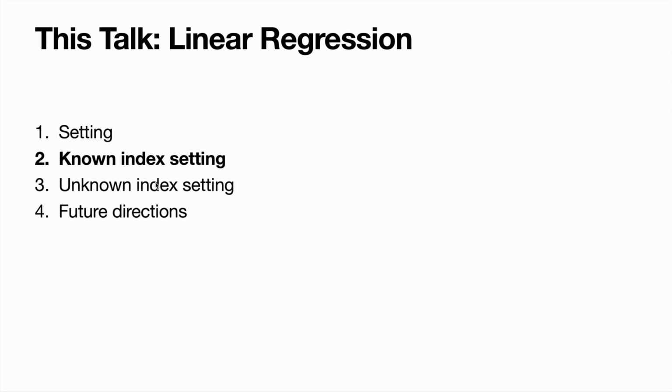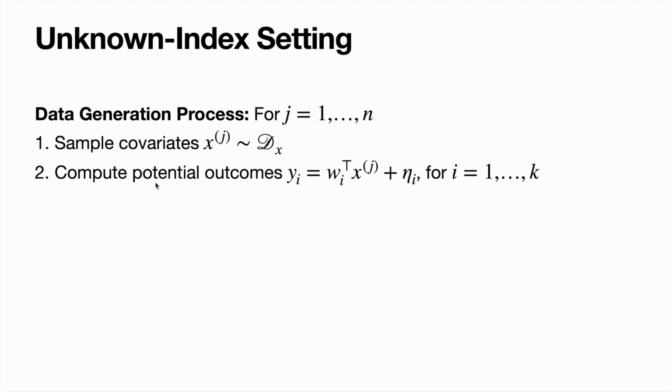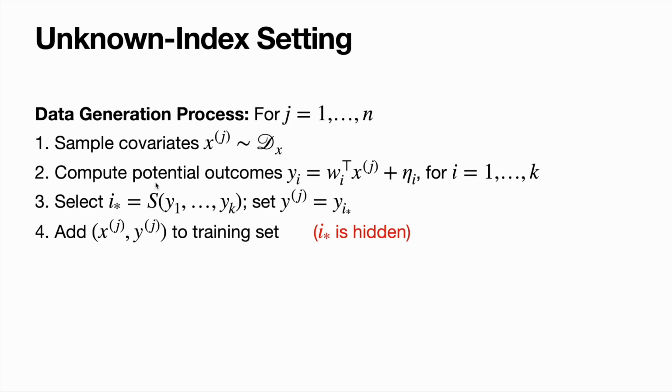Okay, so that concludes the known index setting, and I want to spend some time talking about the unknown index setting. And in the unknown index setting, again, collecting n samples involves first sampling some covariates xj, same as the known index setting. Again, computing these potential outcomes, where we have k potential outcomes for each xj. Selecting an I star based on the selection criterion S. So far, everything is exactly the same as the known index setting. Now, the key is that we only add xj and yj, which corresponds to yi star, to the training set. The learner does not see I star.